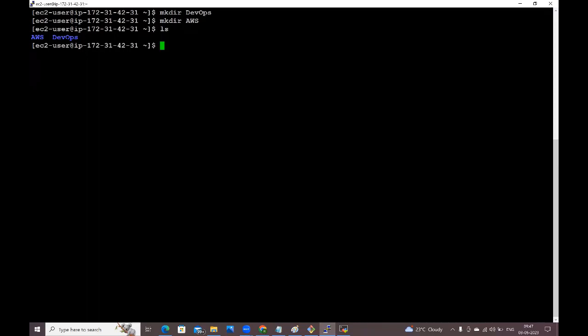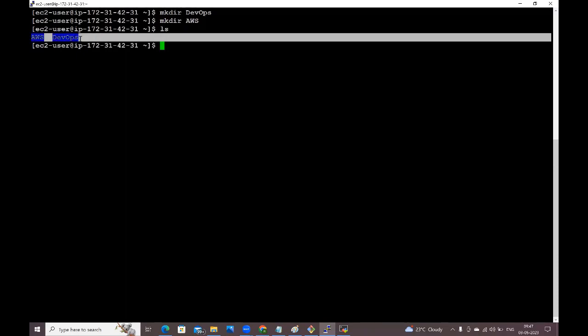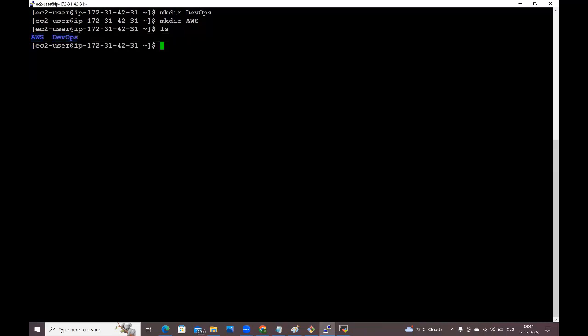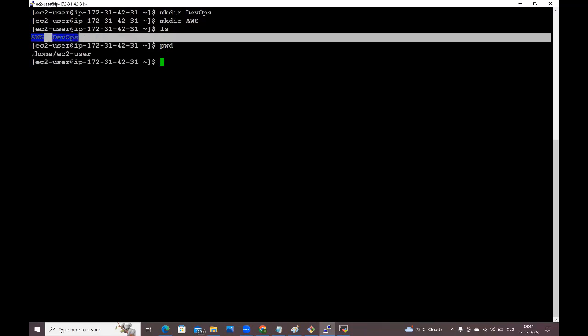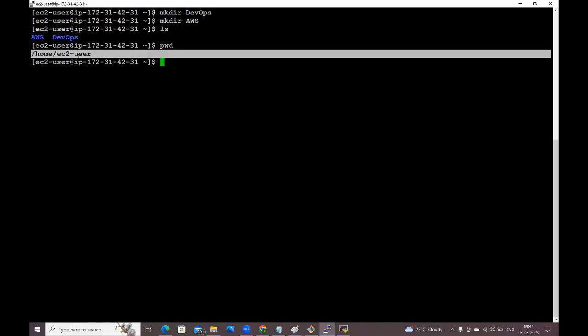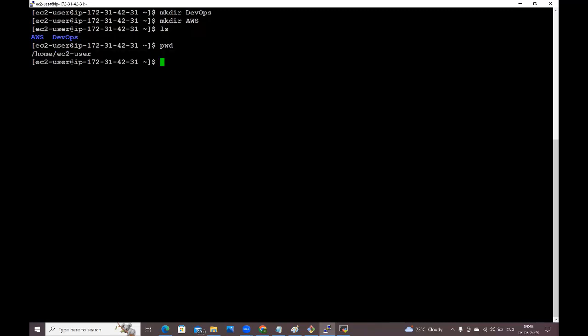Okay, fine, guys. Now I want to check the present working directory, where these files are created. I want to know where these files are created. For that, you need to give pwd, present working directory. These AWS file and DevOps file both are created in this location. It is /home/ec2-user. Inside ec2-user, the AWS and DevOps files are created.